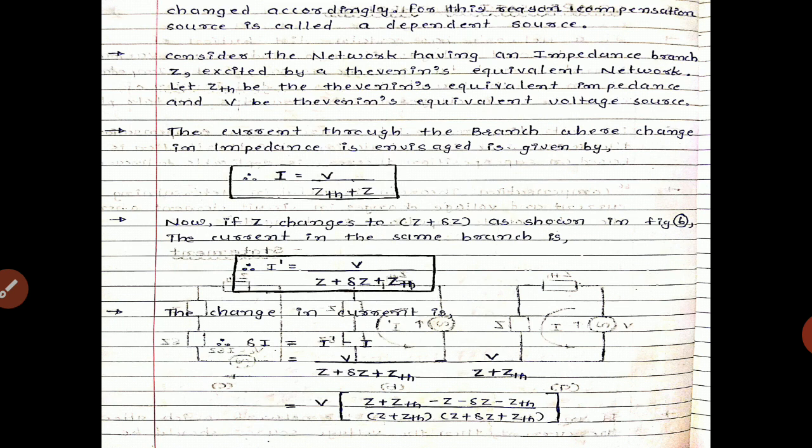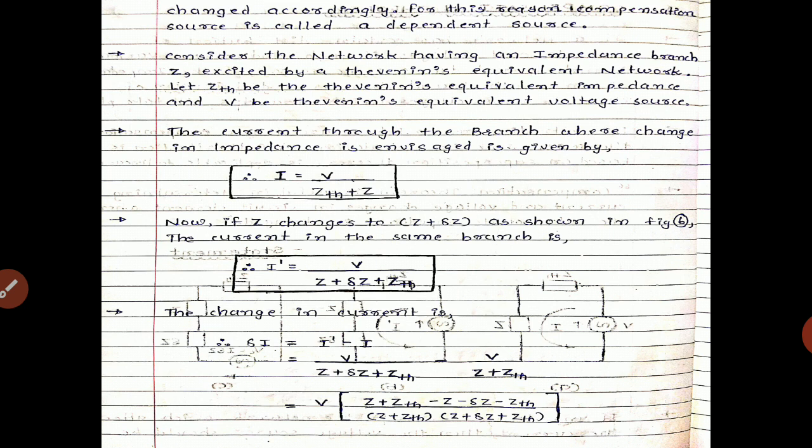Consider the network having an impedance branch Z excited by a Thevenin's equivalent network. Let Zth be the Thevenin equivalent impedance and V be the Thevenin's equivalent voltage source.